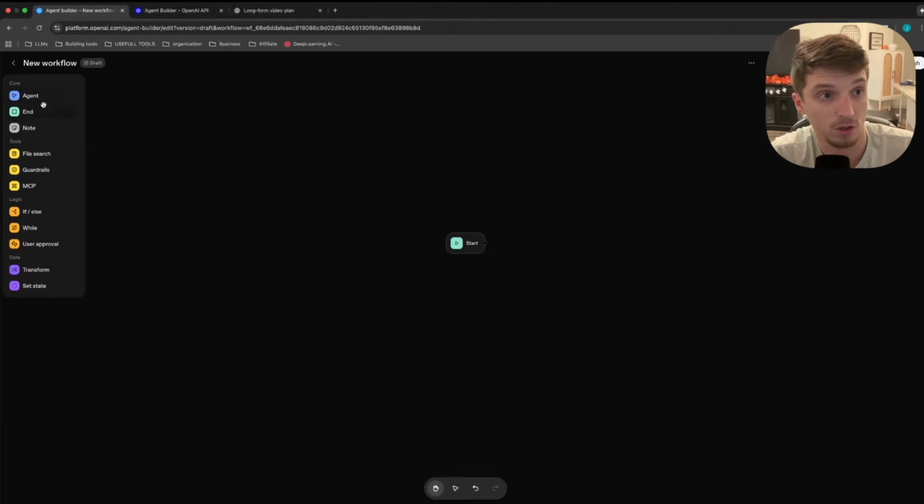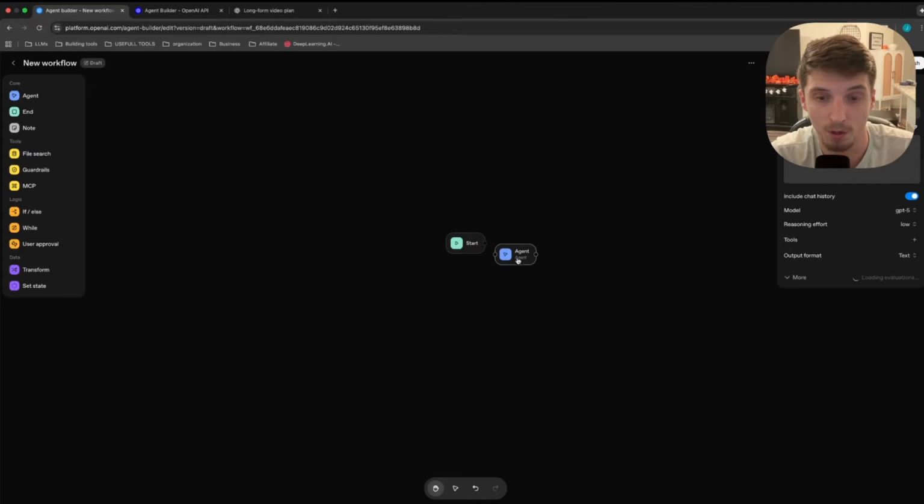All right, the first node obviously is going to be agent. So let's click on it and open it up and see what we have. Our agent is going to be the backbone, the entire brain of our operations. It is what we would be building. Here we give it a prompt, we give it instructions, how we want it to behave, tone. This is basically almost like the system message that we would give our OpenAI nodes or any LLM node in N8N.